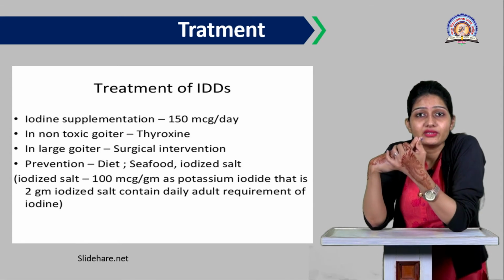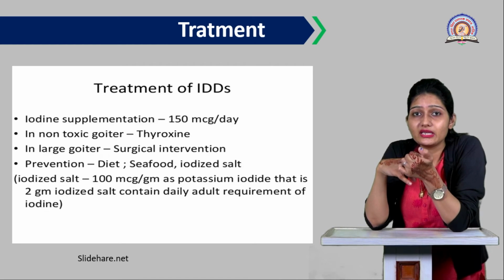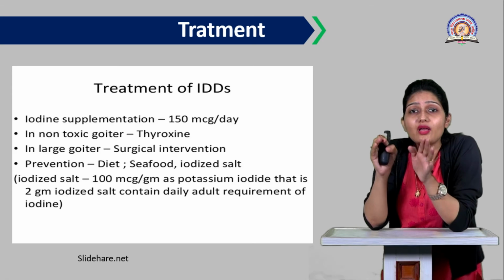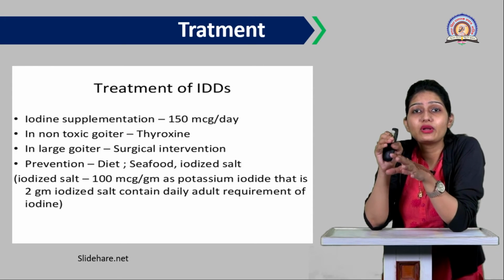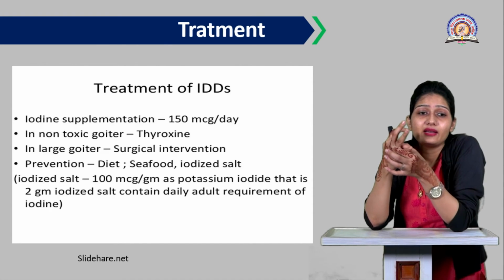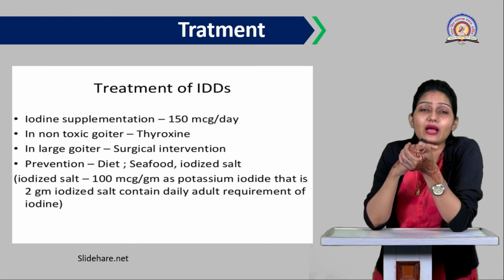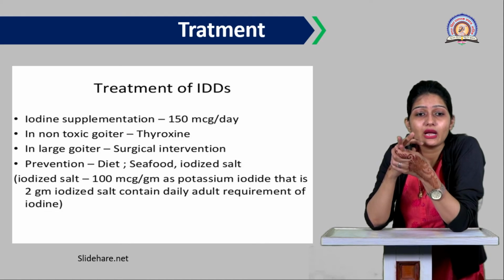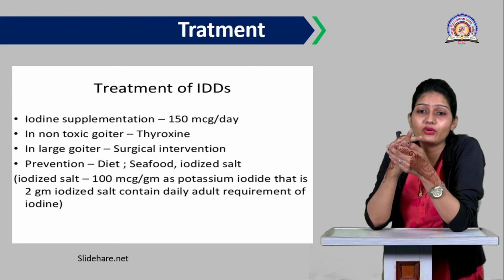Then, prevention. We can prevent this IDD, or the iodine deficiency disorders, by taking a proper diet or proper food which is rich in iodine. Okay, that is taking of seafood and iodized salt. Okay, and iodized salt is 100 microgram per gram, as potassium iodide, that is 2 gram of iodized salt. Iodized salt contains the daily adult requirement of iodine.